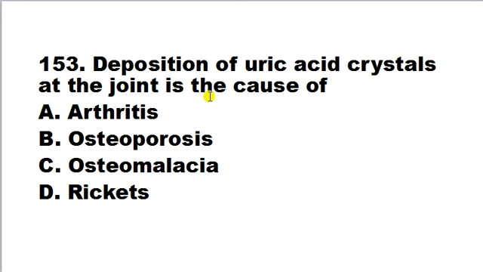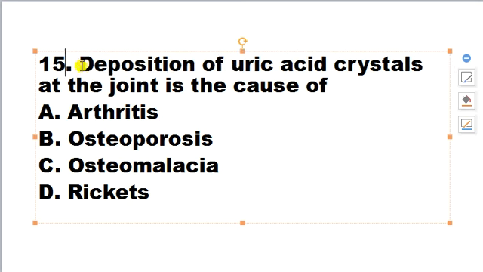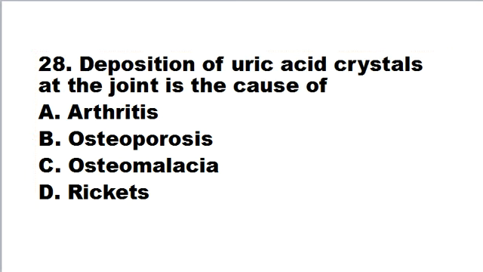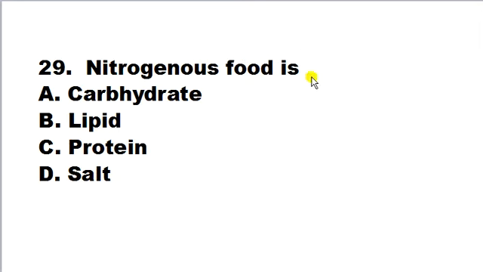Decomposition of uric acid crystals at the joint is cause of A. arthritis, B. osteoporosis, C. osteomalacia, D. rickets. Sorry, it's deposition of uric acid crystal at the joint that is the cause of arthritis. So here correct answer is A.